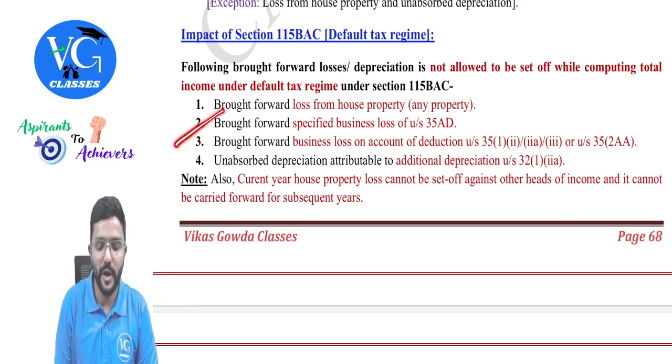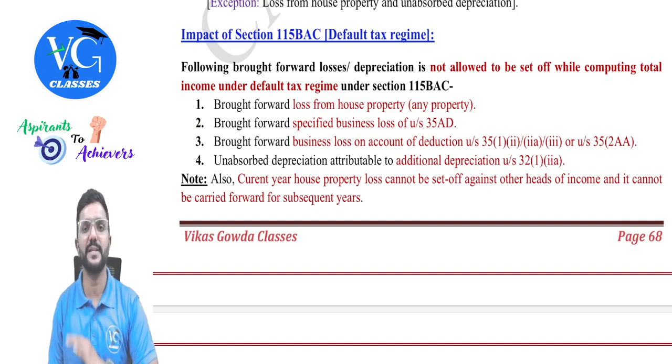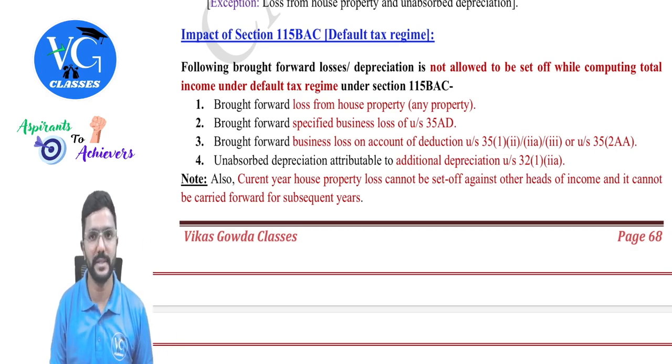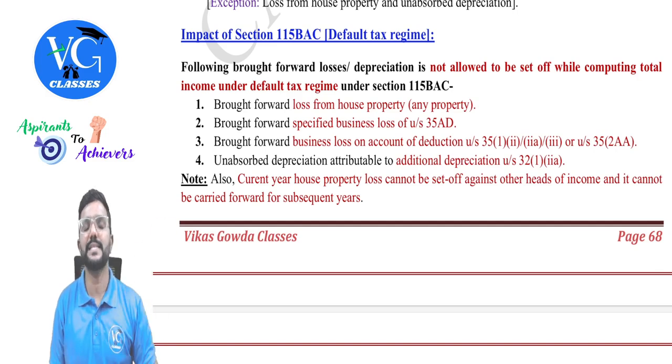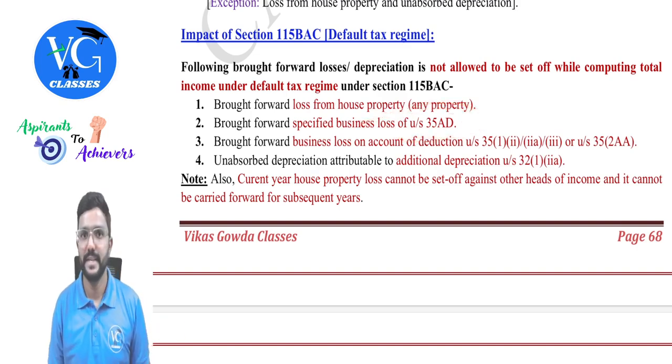Okay, next one. Brought forward specified business loss under section 35AD. We have already learned in the PGBP chapter that for capital expenditure on a specified business, deduction is not allowed under section 35AD for an assessee who is following the default scheme. Yes, but assume in the last year the assessee was following the optional scheme and he claimed deduction under section 35AD and he had a loss from the specified business and he carried that forward to the current year. And in the current year, he is willing to follow the default scheme. Can he carry forward this loss and adjust it? No, he cannot. He cannot.